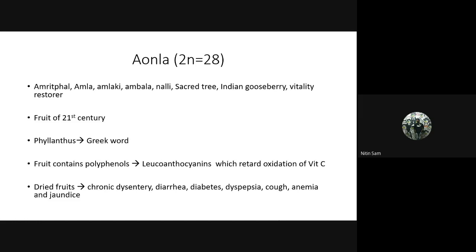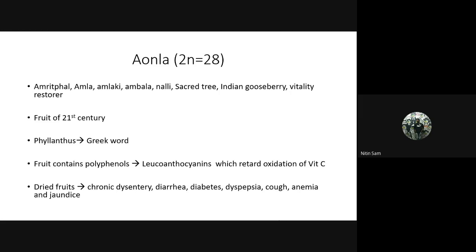Fruit contains the polyphenol leucoanthocyanin, which retards oxidation of vitamin C. In all the fruits, whichever you take, the vitamin C content is high when it is raw, and as the fruit ripens, the vitamin C degrades due to oxidation.